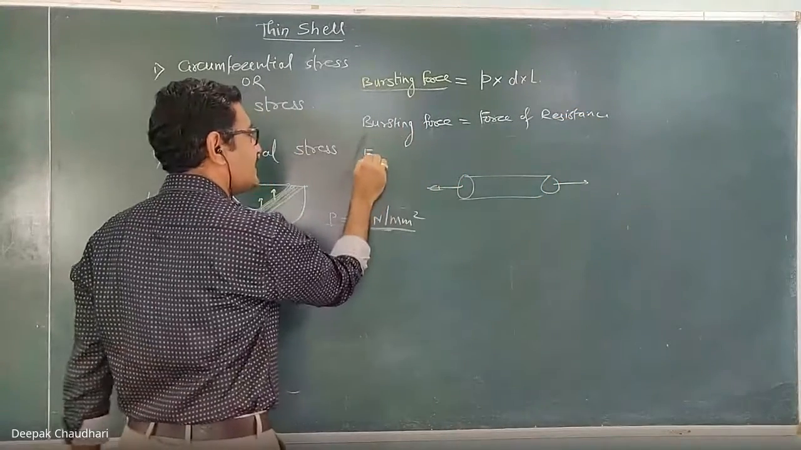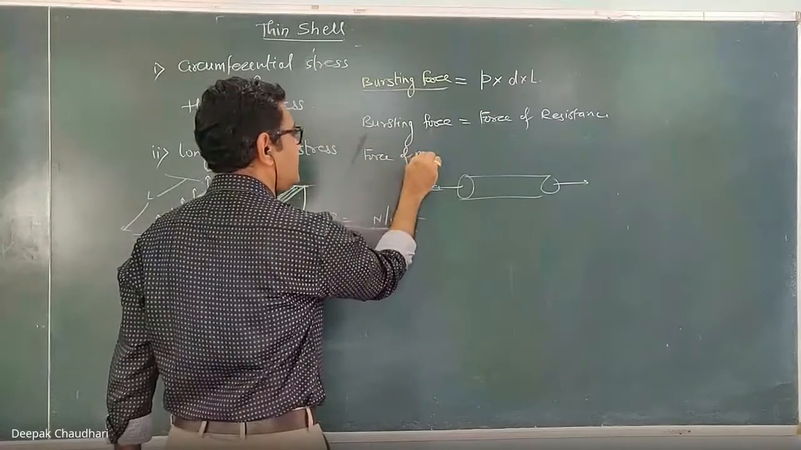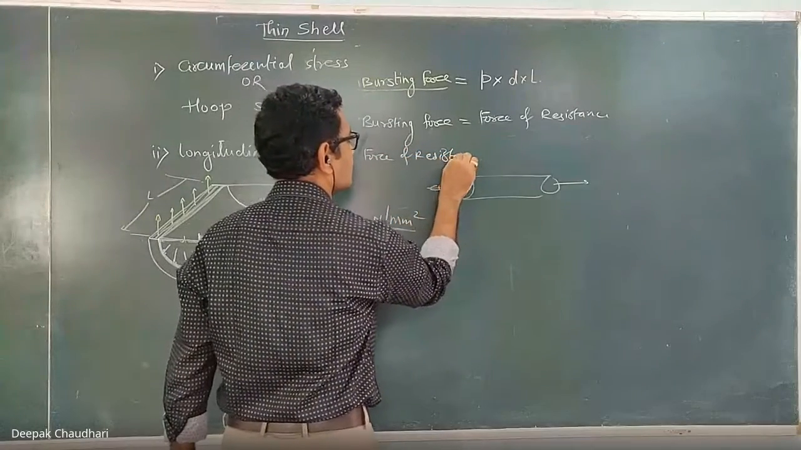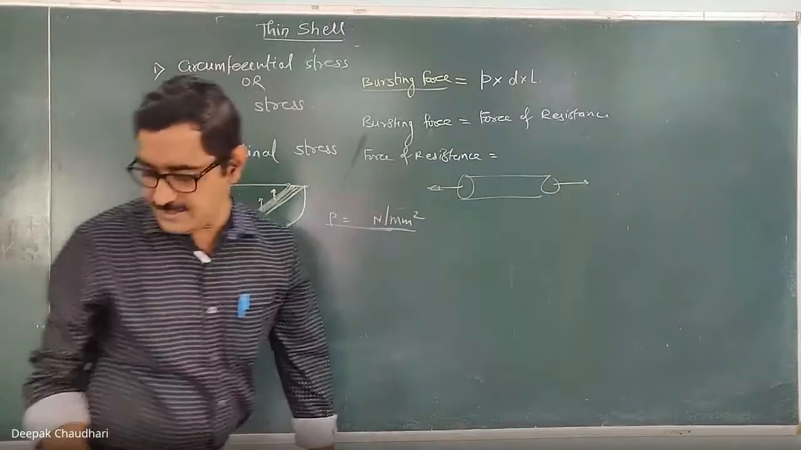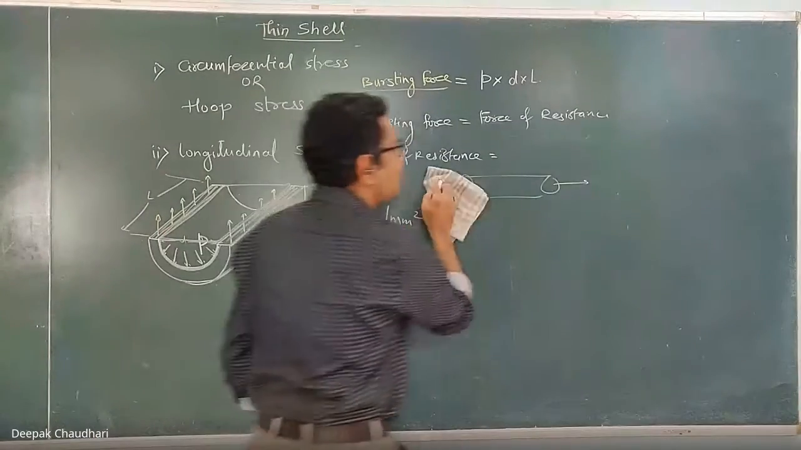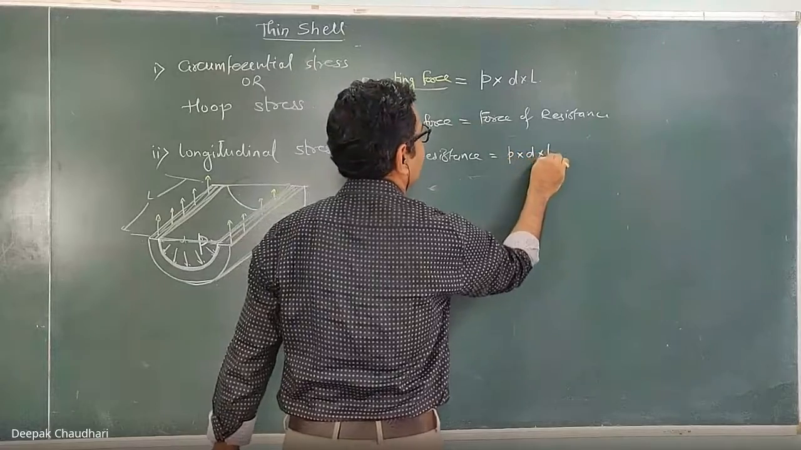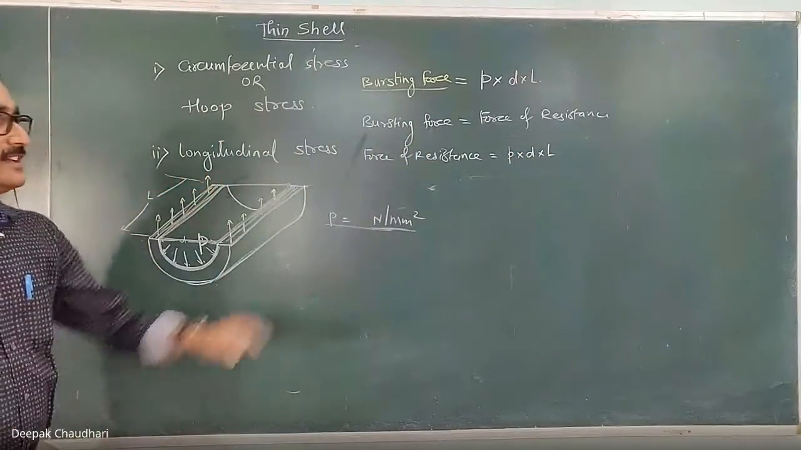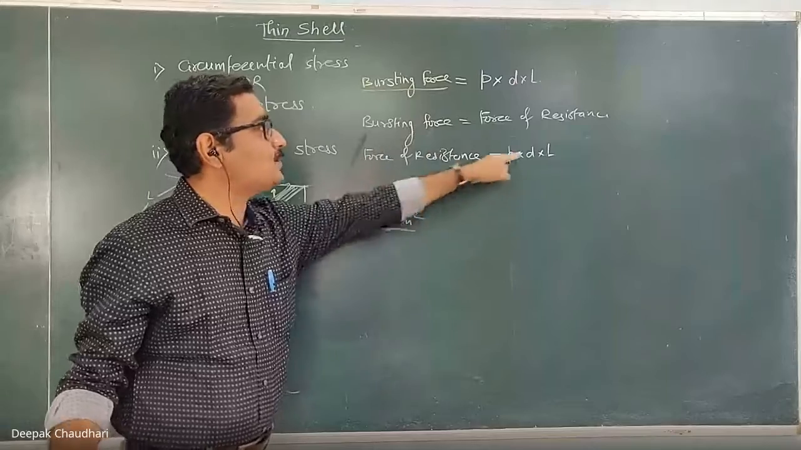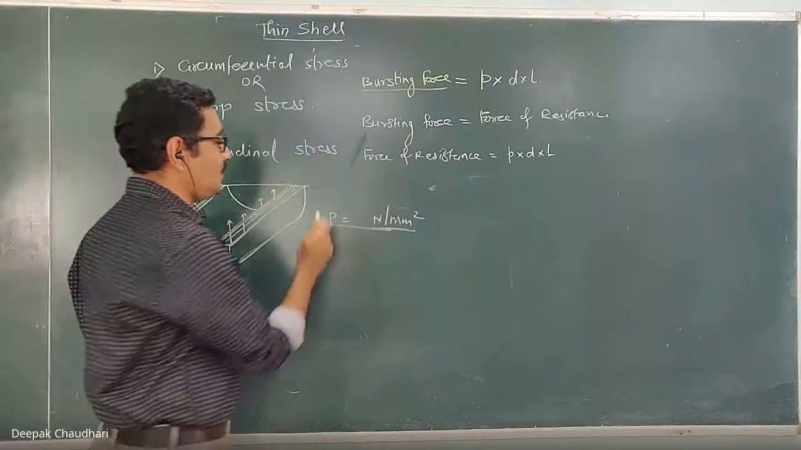Okay, that's why I can say that the force of resistance induced is equal to the bursting force. And how much is the bursting force? It is P into D into L. Here, force of resistance equal to the bursting force, or force of resistance equal to P into D into L.